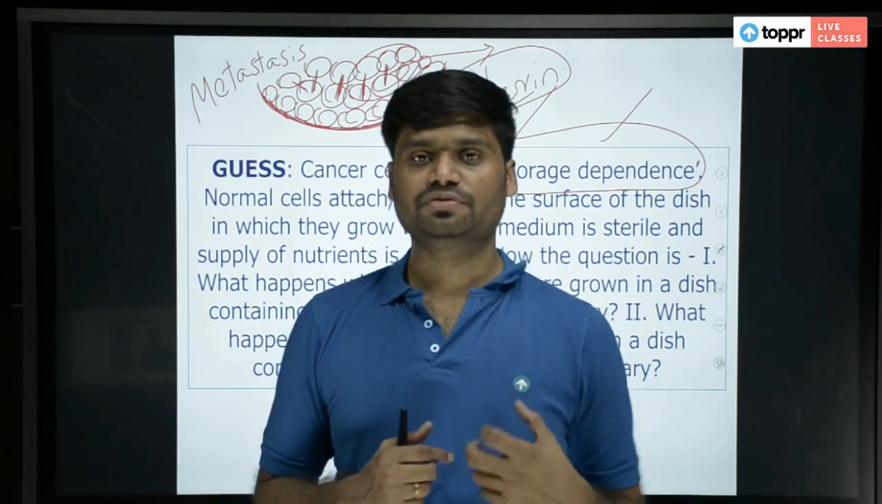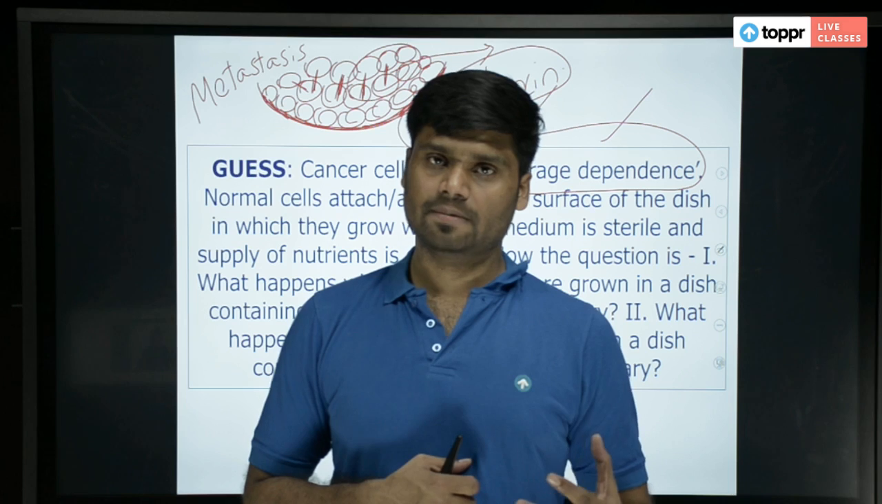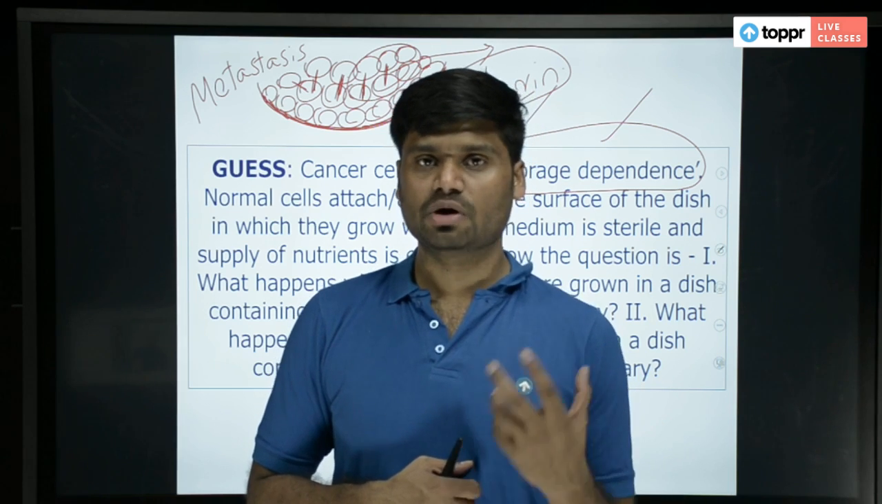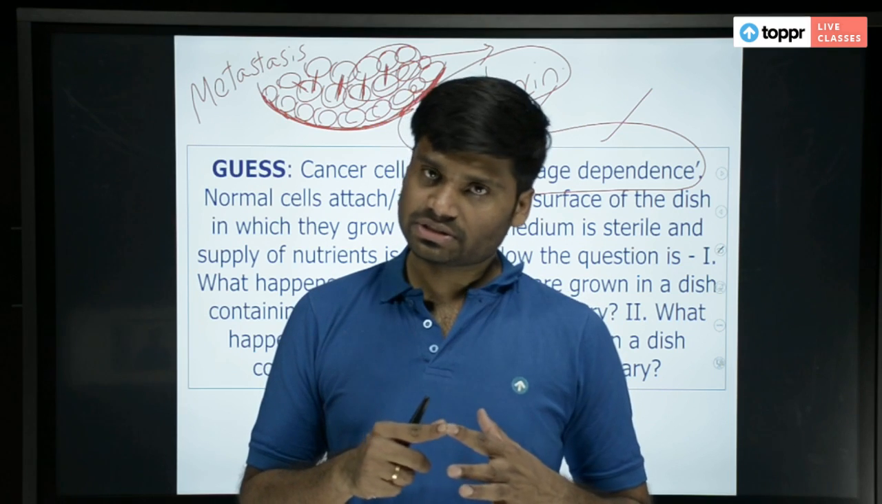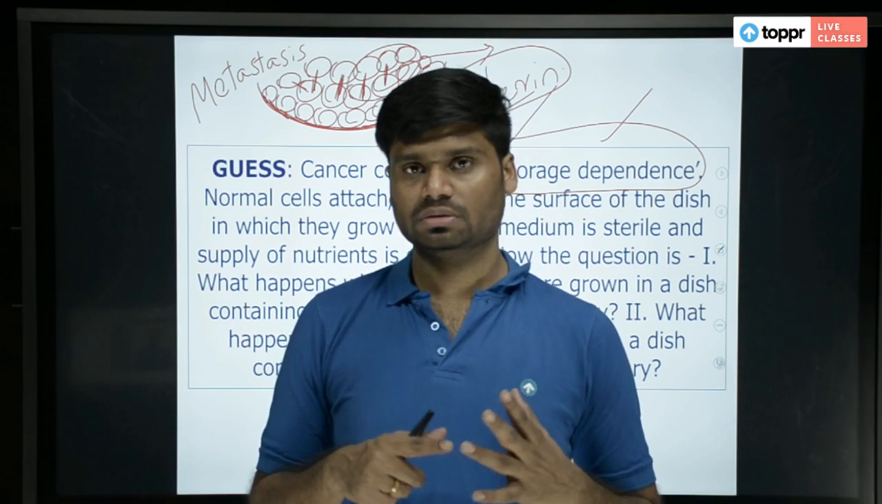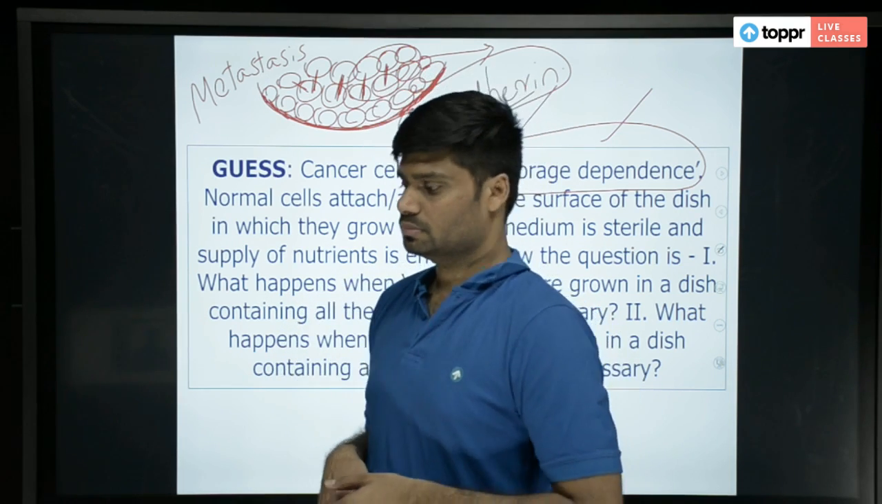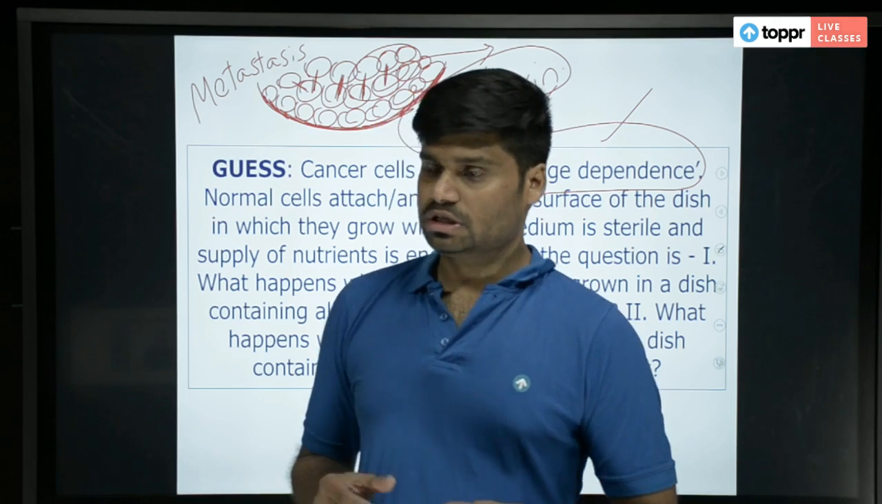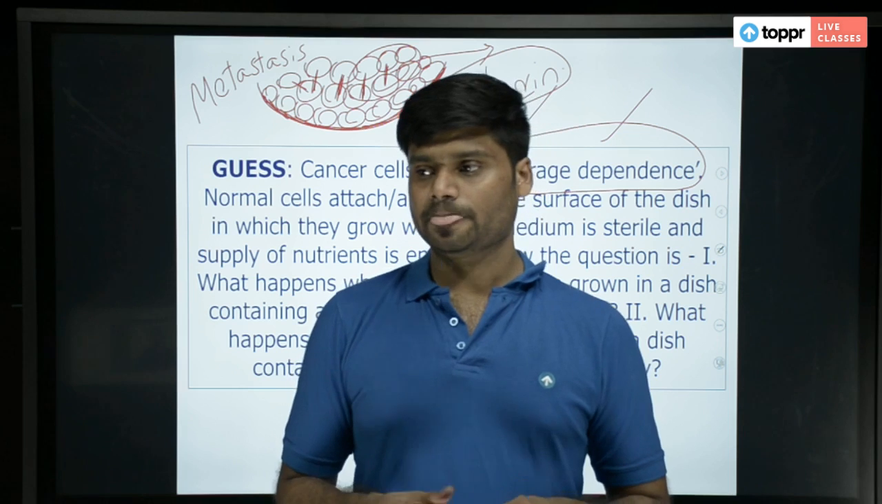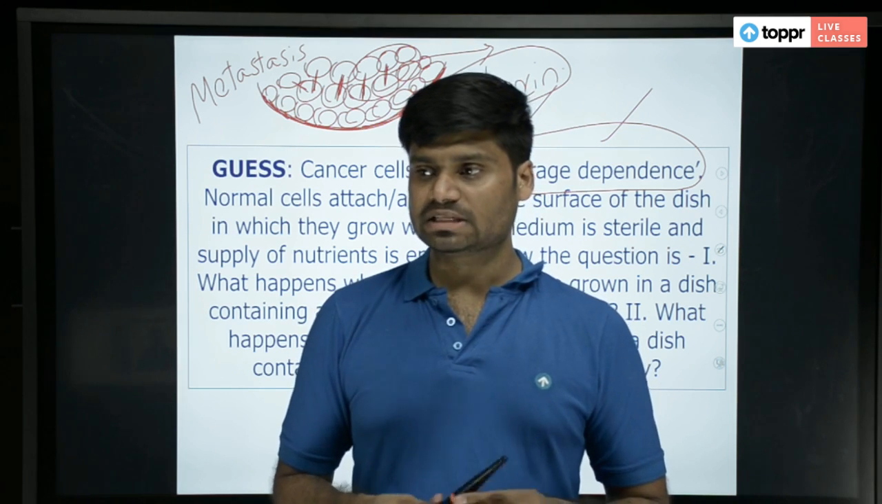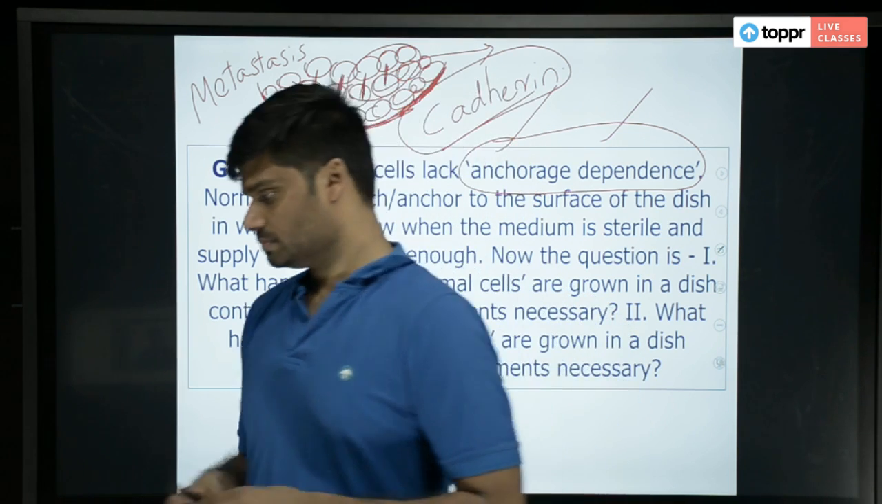What happens if contact inhibition fails? What happens if contact inhibition fails? Neoplasia, metastasis, both, none. Give me the answer. What happens if contact inhibition fails? Neoplasia, metastasis, both, none.